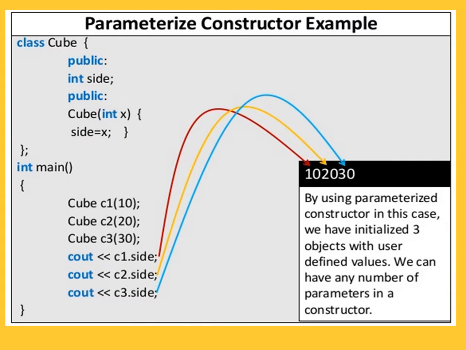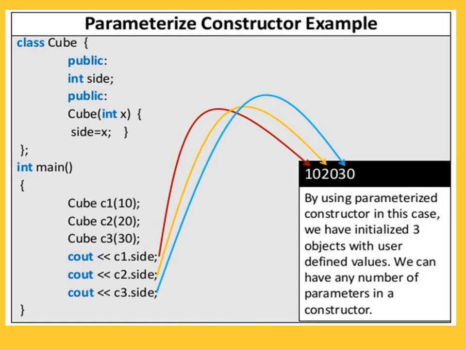So this is a simple example of the parameterized constructor. In the main function, by using the parameterized constructor, in this case we have initialized 3 objects with user defined values. We can have any number of parameters in a constructor. So the output will be 10, 20 and 30. As many objects as you can create, and when you create that many objects, that many times the constructor is called, so that many values you have to pass. Here I created 3 objects, so 3 times that constructor is called, so 3 values are passed. If I create 5 objects, then 5 times the constructor will be called and there will be 5 outputs for this program.